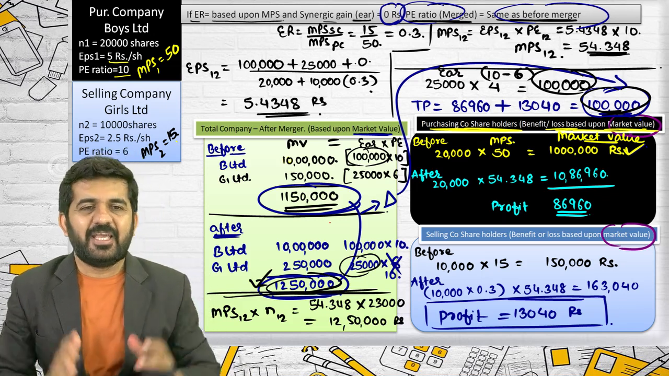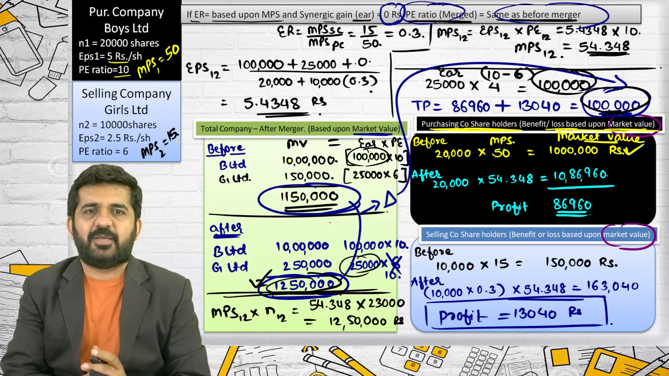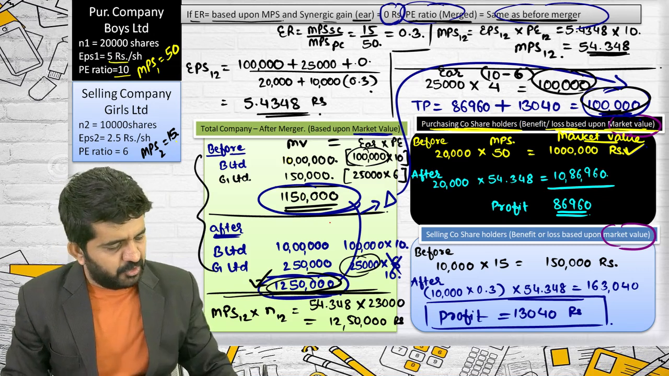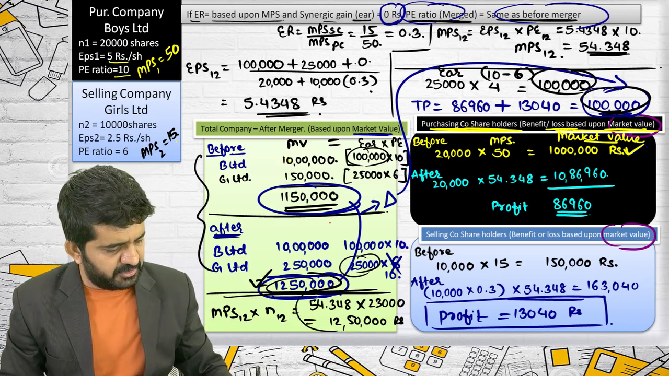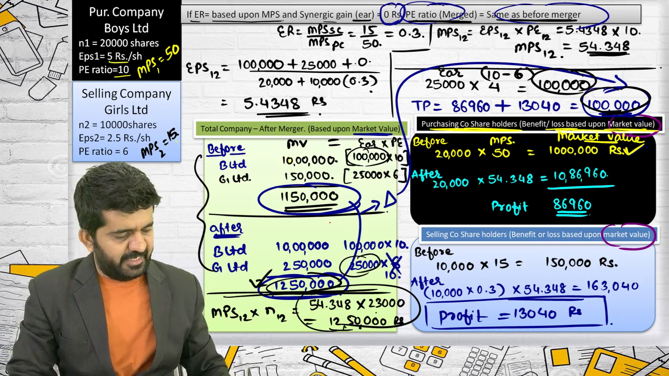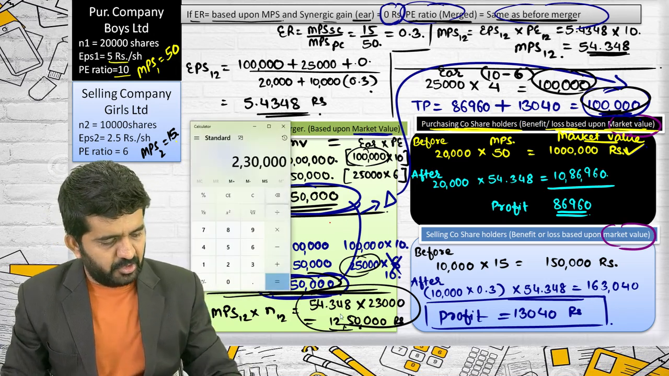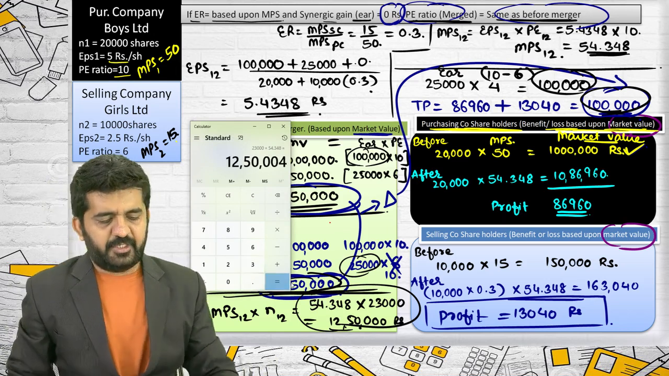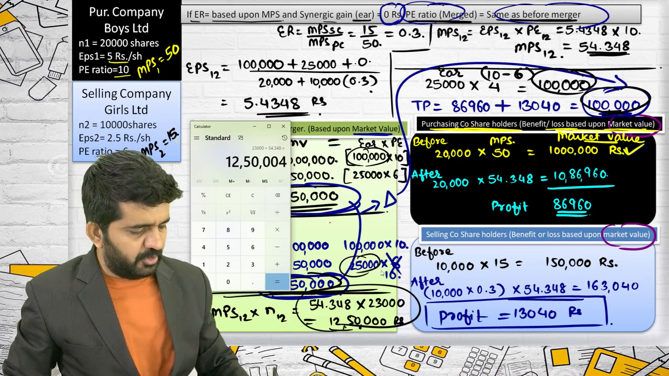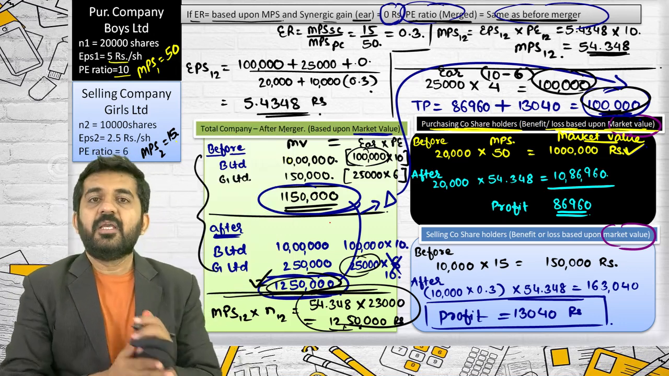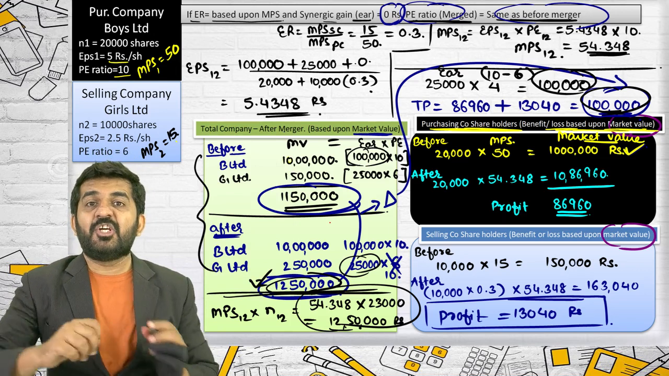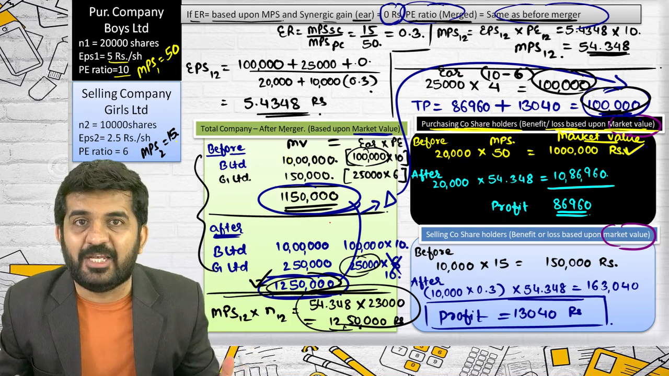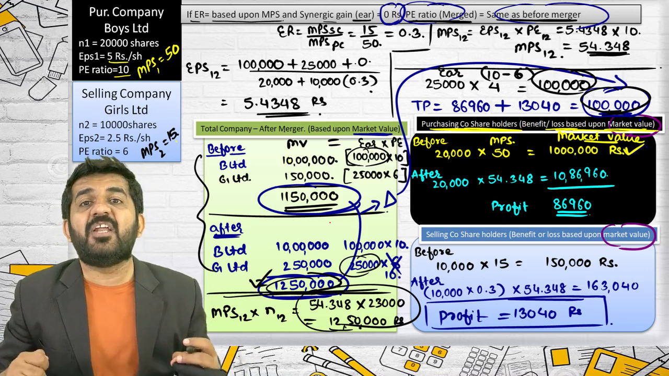In examination, they ask this question n numbers of times. What is value of merged entity? You need not do all this. You just need to find out this point, which is market value of merged entity. Let me verify whether my answer is even correct or not. 23,000 into 54.348. It is 12,50,000, 4 rupees. 4 rupees you can ignore because this is rounding off error. This is nothing but when synergic gain is 0. But if your objective of shareholders is market value, then that PE benefit you will be getting.